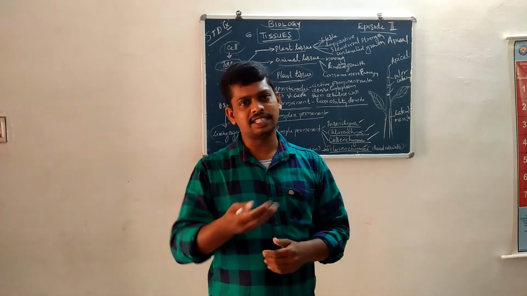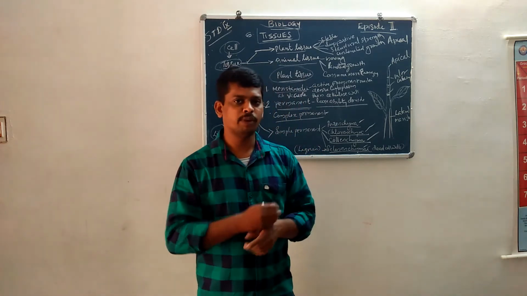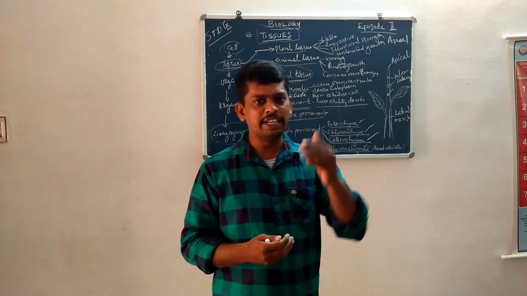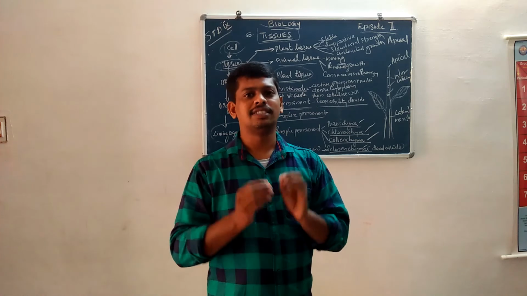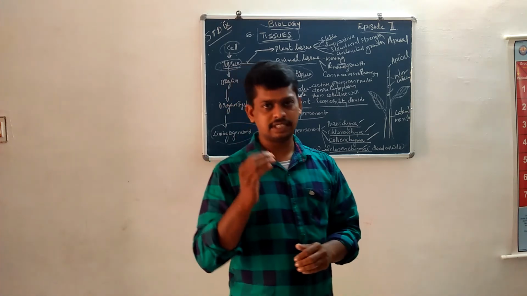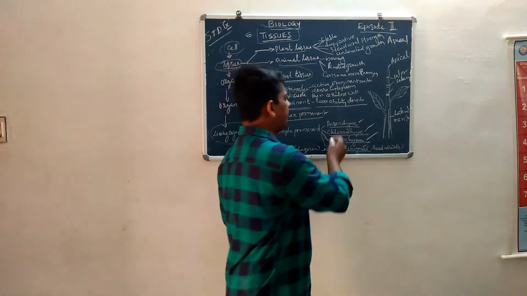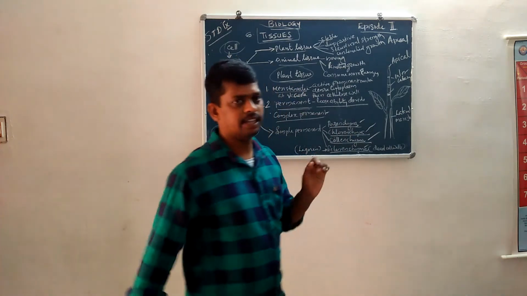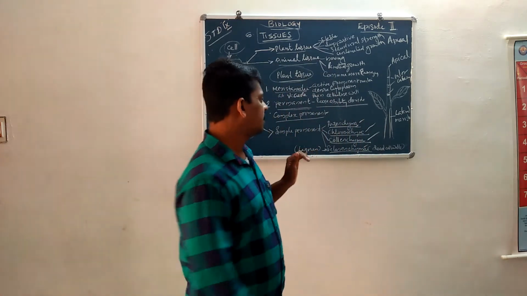We take this section of plant under the microscope. Outermost, beneath the epidermis, there are loosely packed cells. Such loosely packed cells are known as parenchymatous cells. That is parenchymatous tissue.